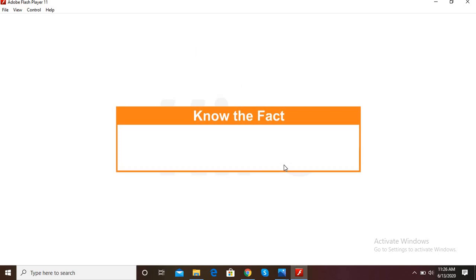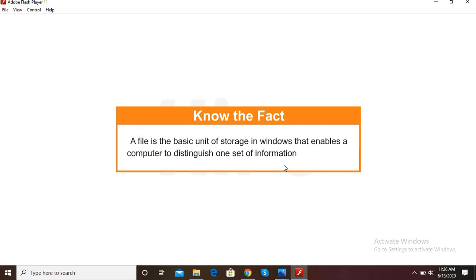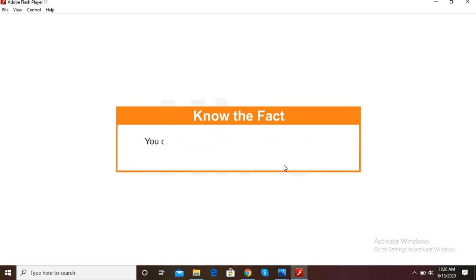Now let me share a fact with you. A file is the basic unit of storage in Windows that enables a computer to distinguish one set of information from another. You can save your work as a file on a computer by specifying a name to it. A file name consists of two main parts, the file name and its extension.